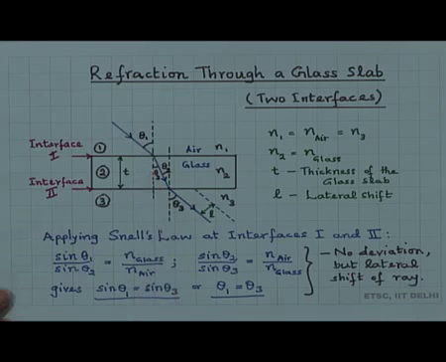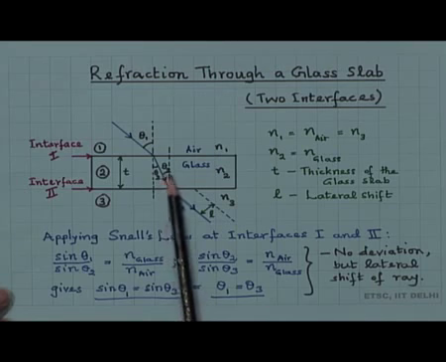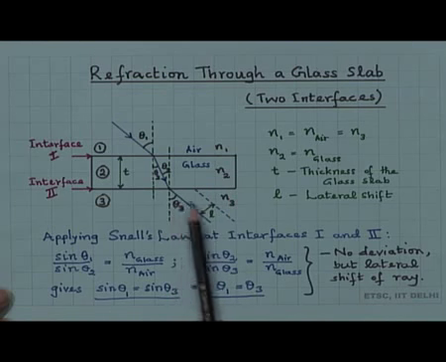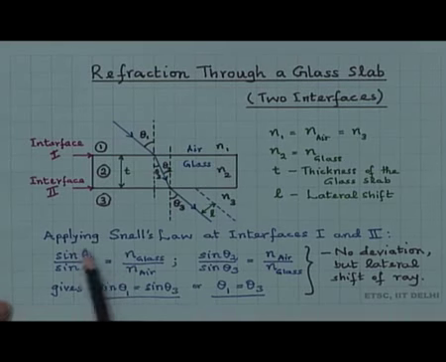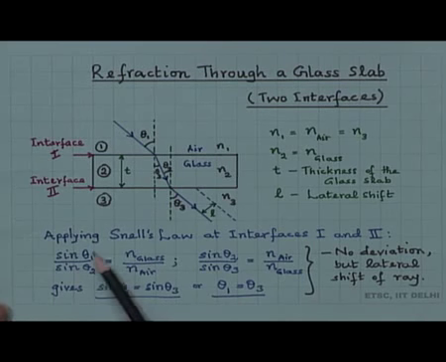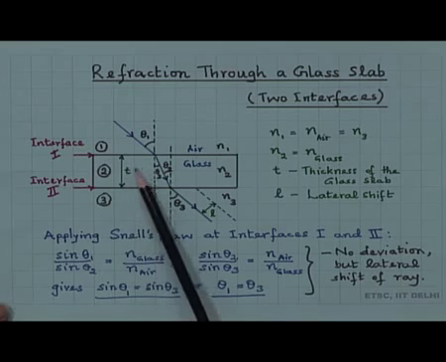Earlier this was I and r, but now we have a second interface where the refracted ray at the second interface subtends an angle theta 2, which is the angle of incidence now as far as this interface is concerned, and then theta 3 is the angle of refraction at the second interface. Now, applying Snell's law at interface 1 and interface 2, at the interface between two media, sin theta 1 by sin theta 2, that is the first one, is n glass by n air, that is n2 by n1.